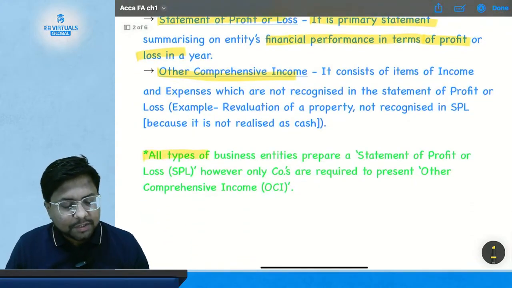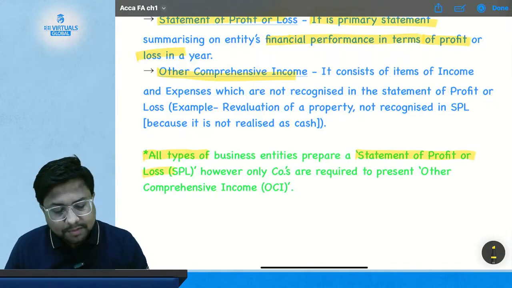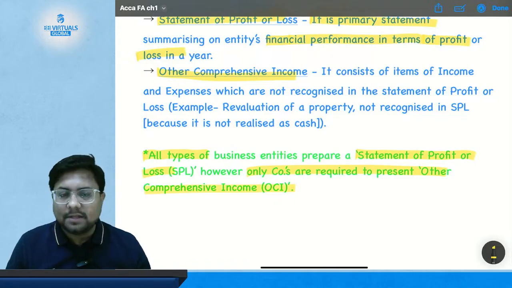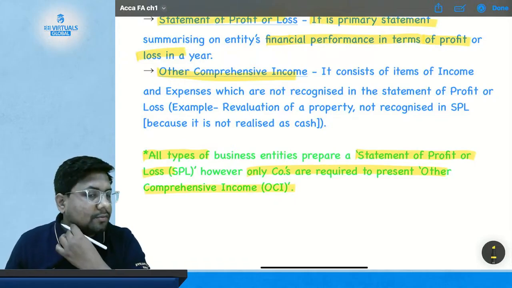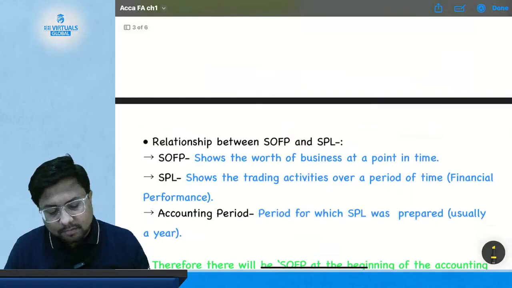All types of business entities prepare a statement of profit or loss. However, companies are required to prepare OCI. We have studied that till now, in our previous classes.